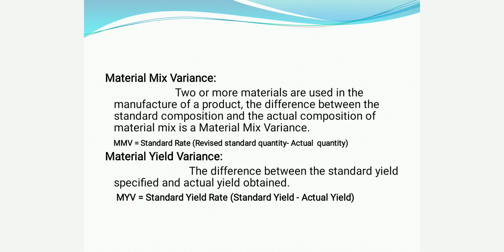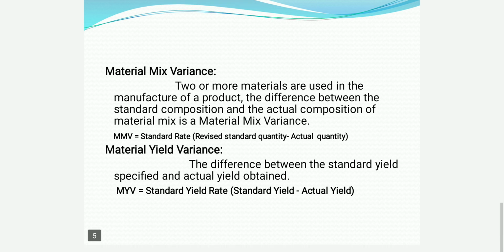That is the comparison of standard and actual. The material mix variance formula is standard rate into revised standard quantity minus actual quantity.